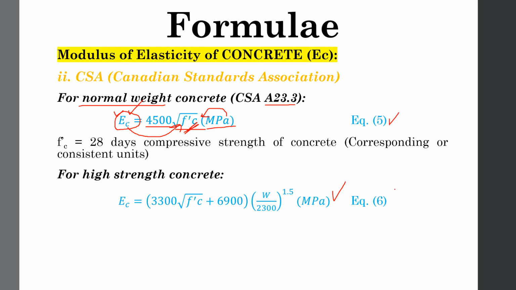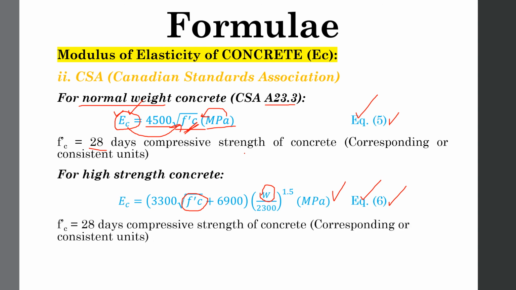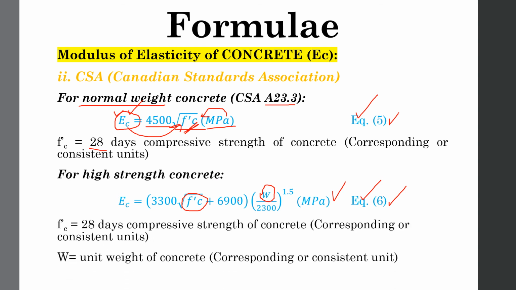This is equation 5 and 6. Equation 5 is for normal weight concrete, and equation 6 is for high strength concrete. Here FC prime is the compressive strength of concrete after 28 days of curing, and here W is the unit weight of concrete. Here the description for FC prime and W is given. There are only two unknowns in equation number 6, FC prime and W. FC prime is the 28 days compressive strength of concrete, and W is the unit weight of high strength concrete.